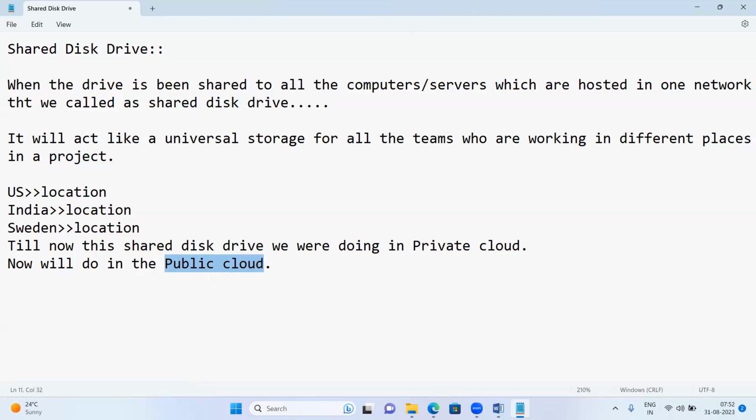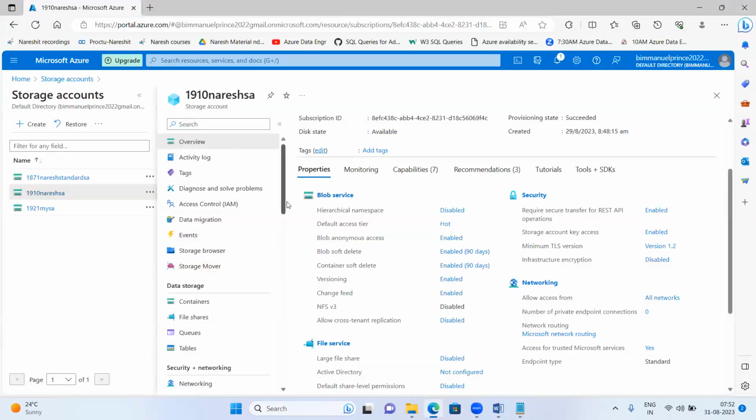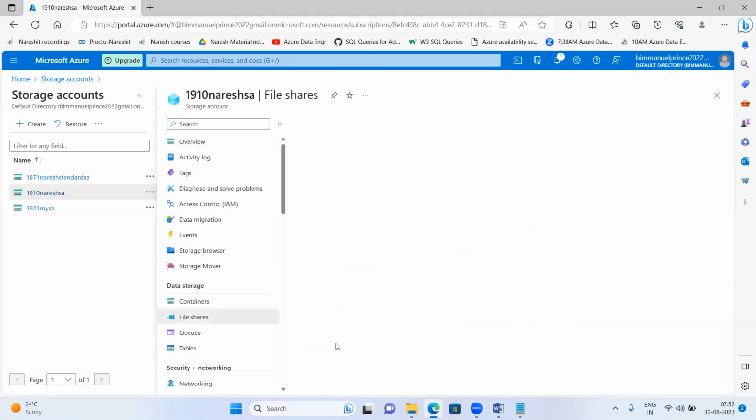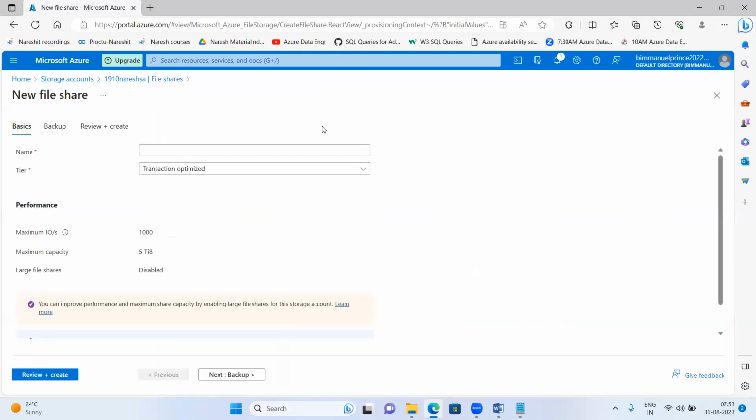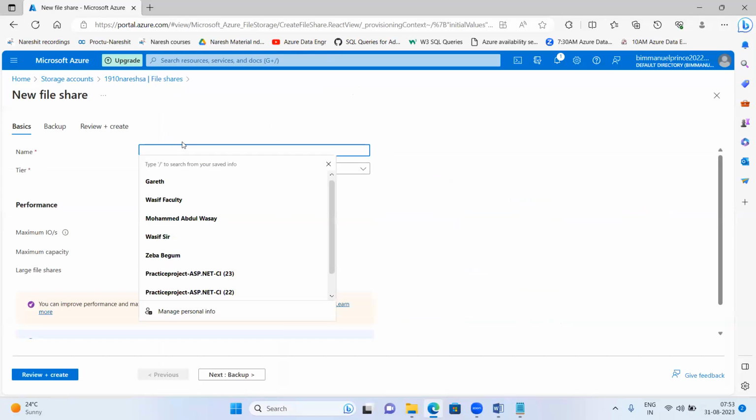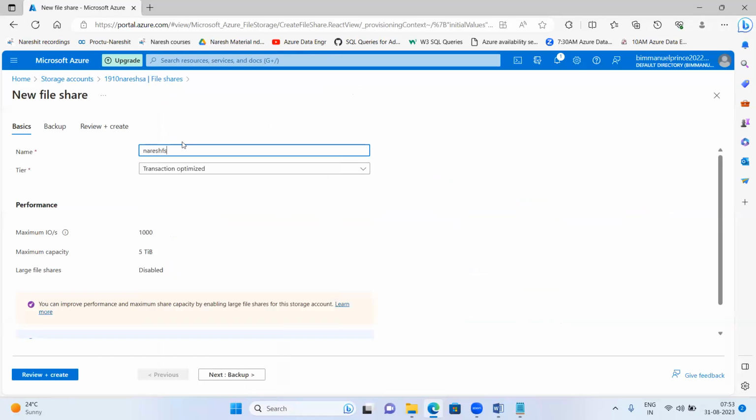So what I'll do now, I'll go here. I will say here file share. This is my file share service. First, I create one file share. Okay, it is something like a folder. I am clicking here file share. Give a name for your file share. Any name you can give. I'll take it as Naresh FS, Naresh file share.